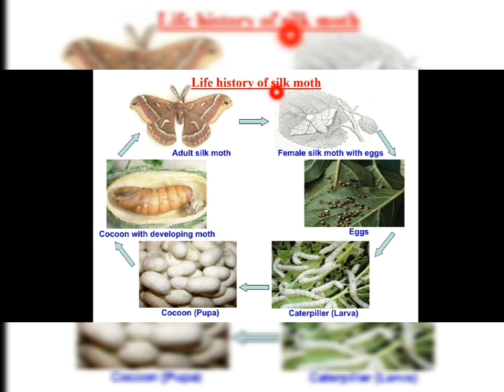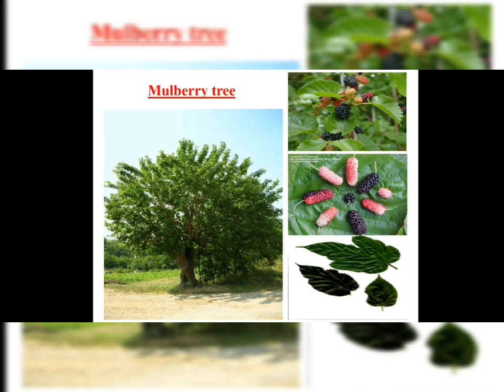So this is the life cycle or life history of the silk moth. This one is the mulberry tree, and this mulberry tree is used in sericulture, mulberry leaf, mulberry.